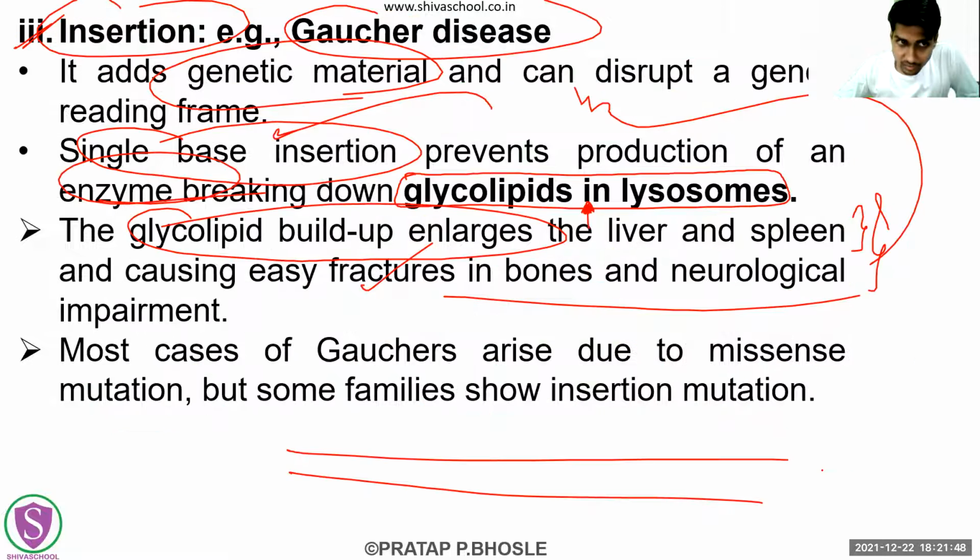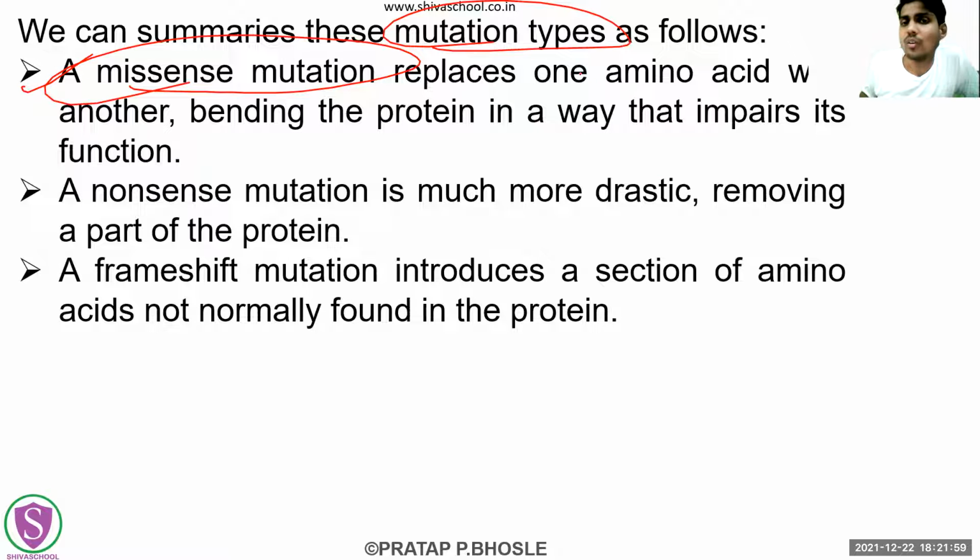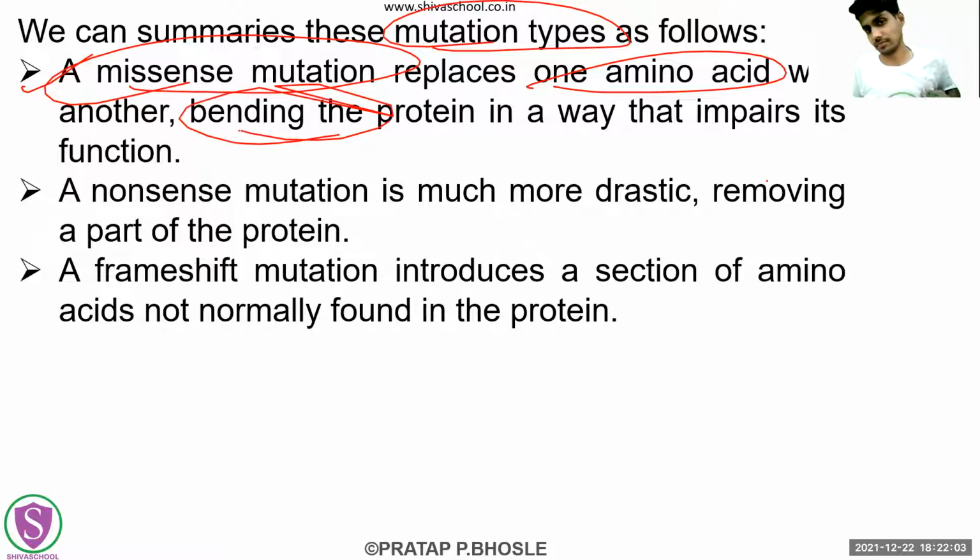So whatever we have seen till now, we can summarize all of this. The types of mutation: it can be a missense mutation. What is happening here? One amino acid is getting replaced with another. Then the other amino acid which is getting incorporated will impair the function, because that protein itself is going to have its own function. So the normal function will not remain; there will be some other function.